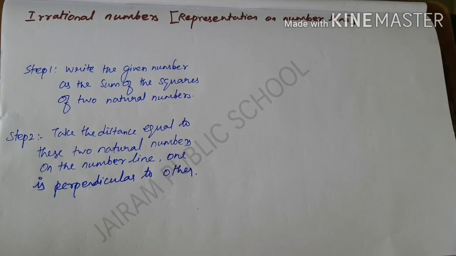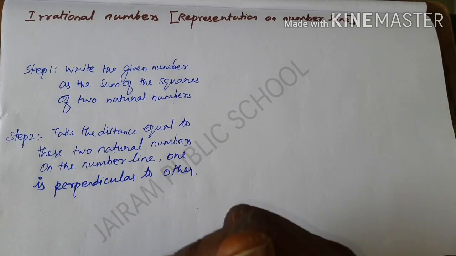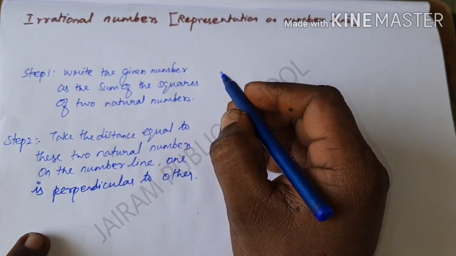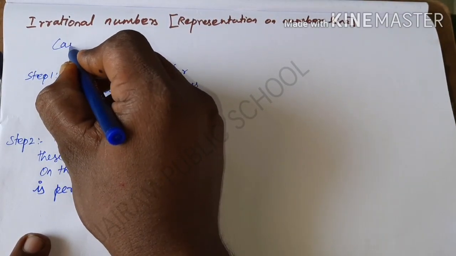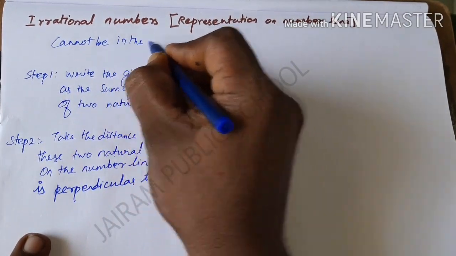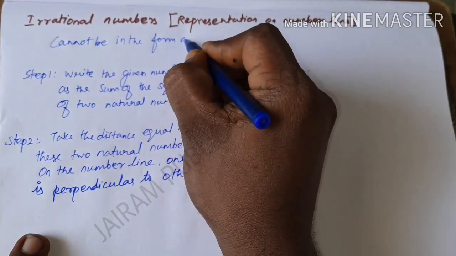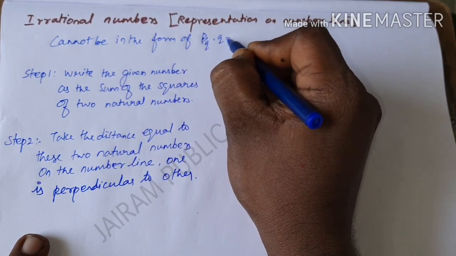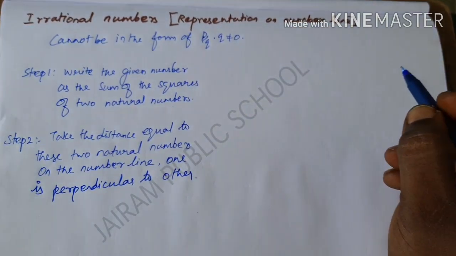The next topic is irrational numbers. An irrational number is nothing but a number that can't be written in the form p by q, where q is not equal to 0. This is called an irrational number.